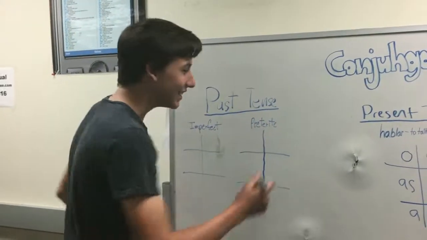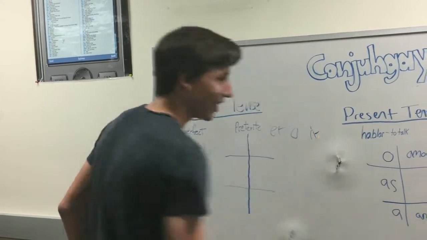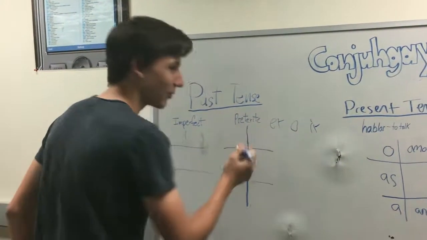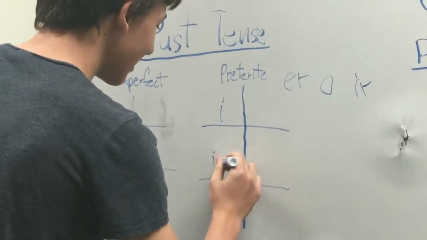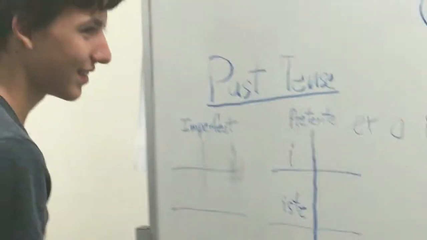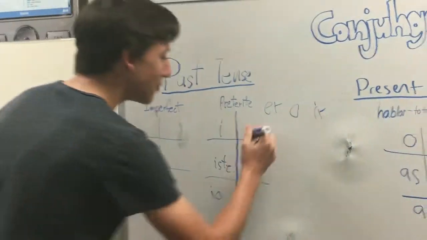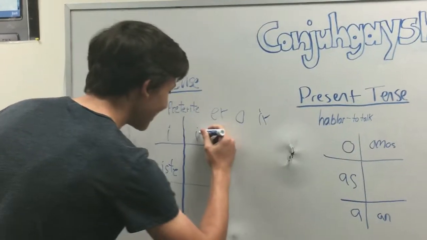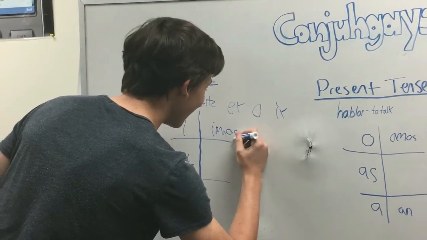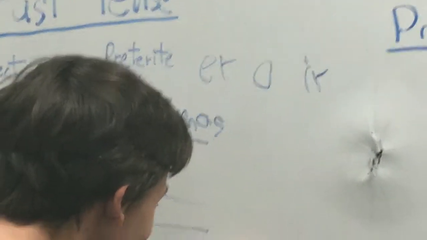If you're doing ER or IR, it's the same thing. Well, it's not the same thing, it's different. It's í, and then ió, it's like it but with an O. Emos is also the same thing if you're doing IR for that. You don't use that. And then this would be ieron.